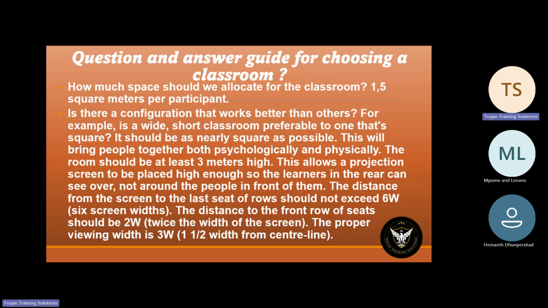Whereas if you have a round training room, it will make it extremely difficult for you to interact with each participant and also for them to physically take part in the facilitation. Because where do you place yourself? So when you go and have a look at training venues, always make sure that they are as square as possible.